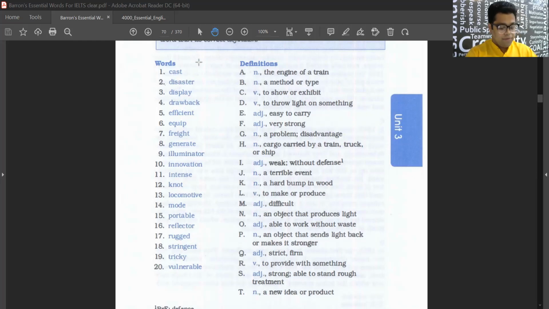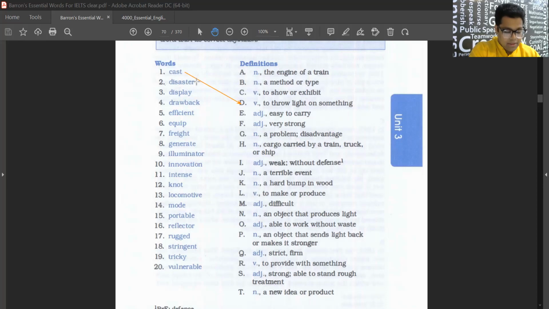So let's begin with the meaning. First, tell me the meaning of caste. A to T. Select the right option. The answer is D. To throw light on something. किसी के ऊपर प्रकाश डालना. So casting light on something. That is cast. हम मूवी में लोगों को कास्ट करते हैं, यानी उसके ऊपर लाइट डालते, कैमरा डालते. So we are casting them. That is why we have, we cast, movie cast.